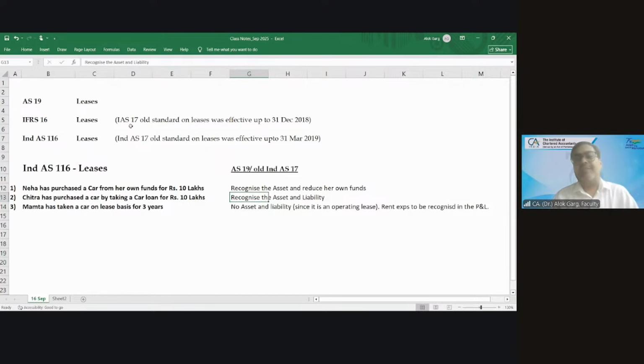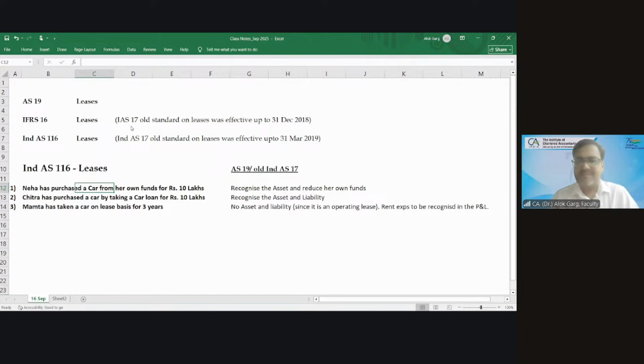Now, friends, tell me one thing. In all these 3 cases, Neha purchased a car from her own funds for rupees 10 lakh, Chitra purchased a car by taking a bank loan, and Mamta has taken a car on a lease basis. In all 3 scenarios, are Neha, Chitra and Mamta able to use the car?